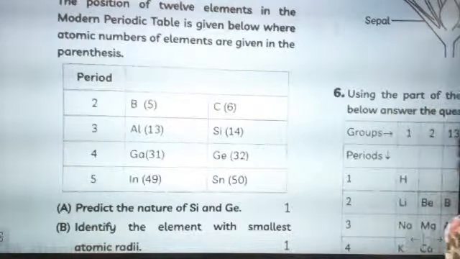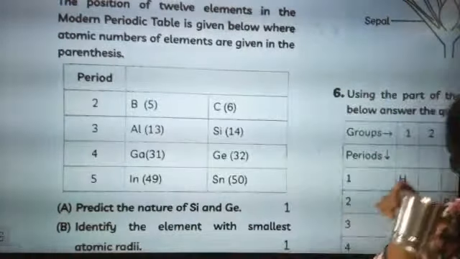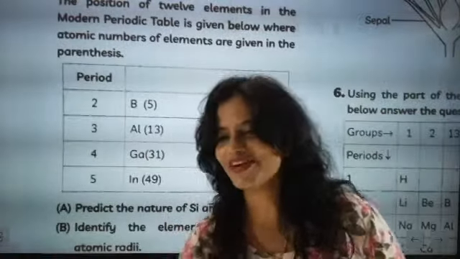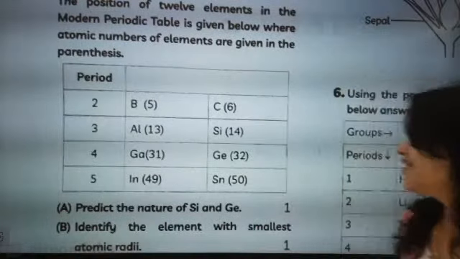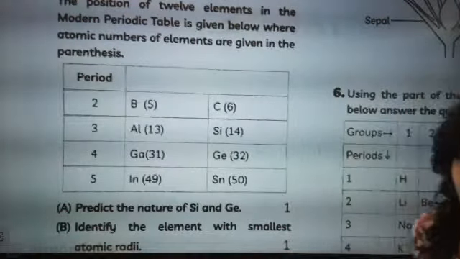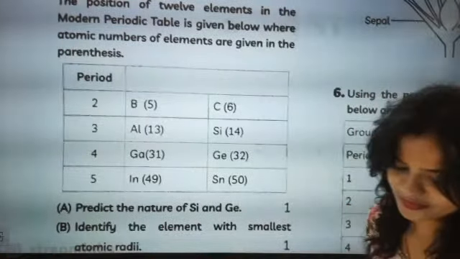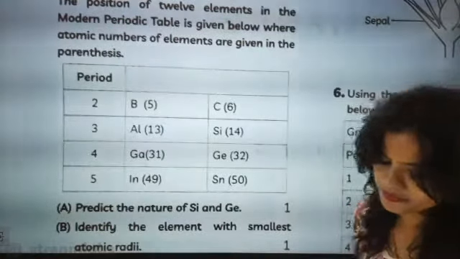Okay, Devansh. मैथ्स के लिए मेरा वीडियो नहीं प्रेफर करता. Predict the nature of silicon and germanium. Come on, come on, come on.